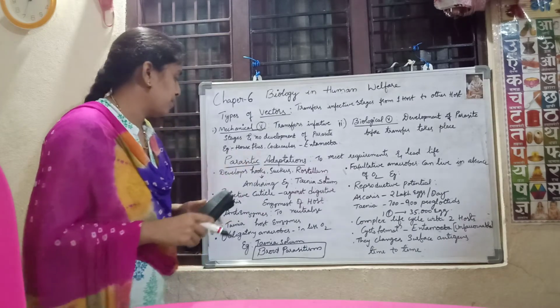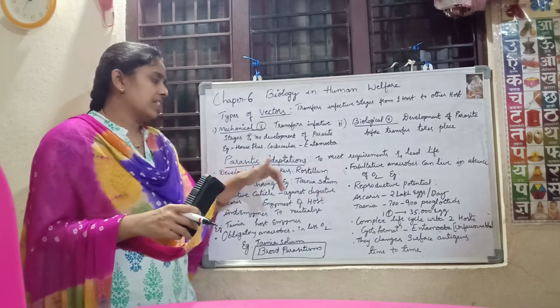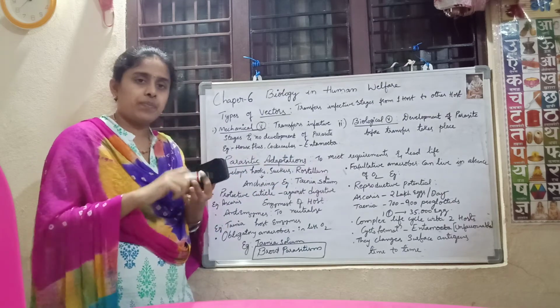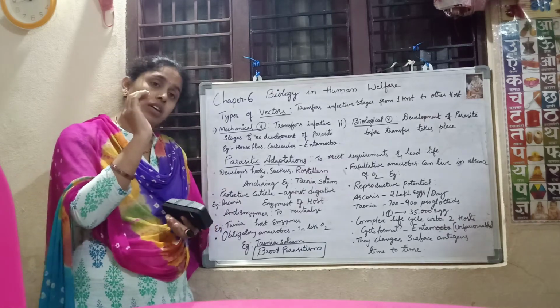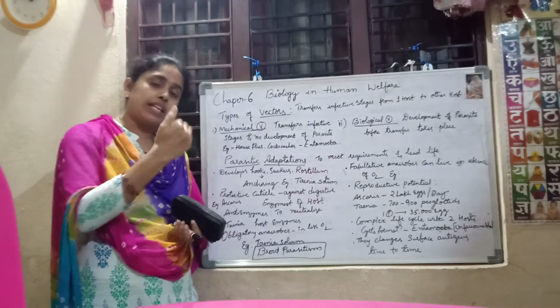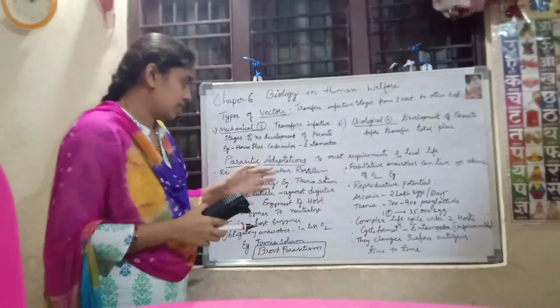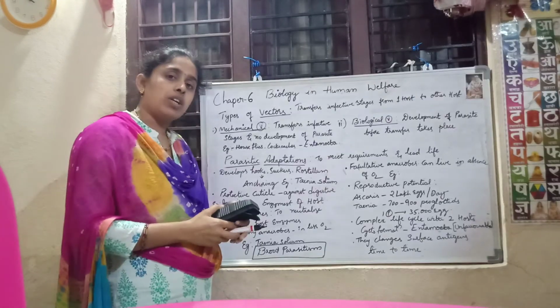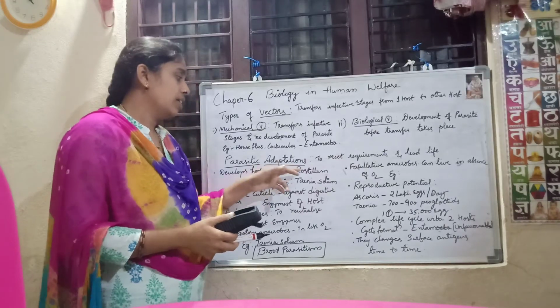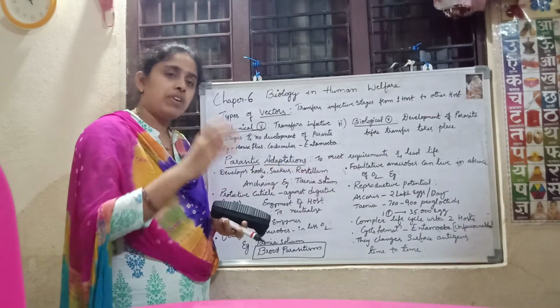Now we'll see. It will develop hooks, suckers and rostrum. These are structures which help keep holding its body to the digestive system. Hooks and suckers keep it attached to the host body surfaces or internal organs. Rostrum is also a type of anchoring structure.